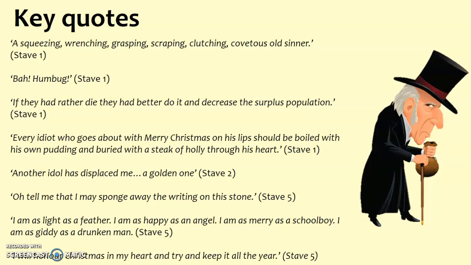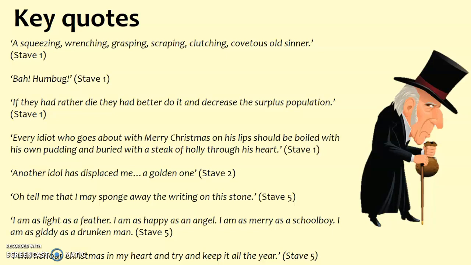Following those final two quotes, that next one is a great one, that list, because it very much contrasts with that first one at the top of the screen of a being of squeezing, wrenching, grasping, etc. There you've got him with those lovely similes: light as a feather, happy as an angel, merry as a schoolboy, giddy as a drunken man. Four similes. And again, you could use that to actually just show how much he's changed.